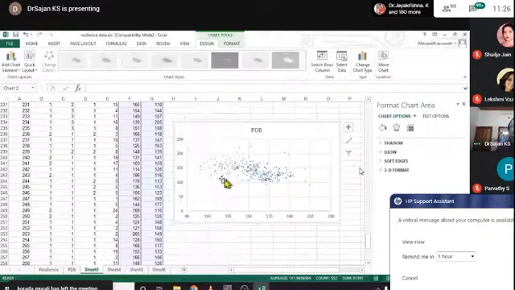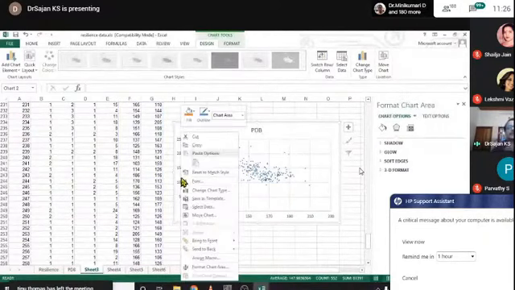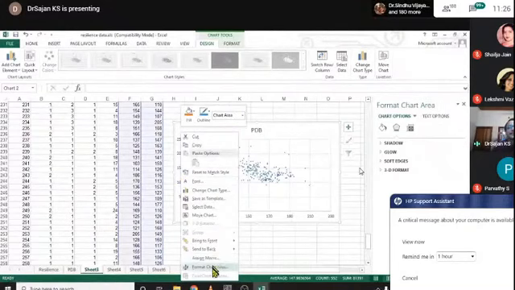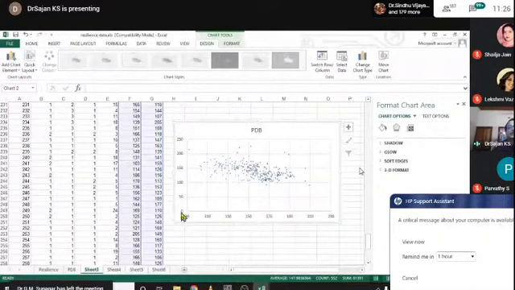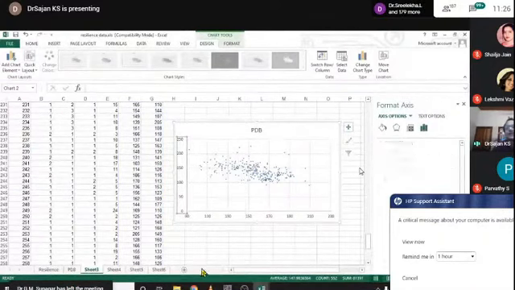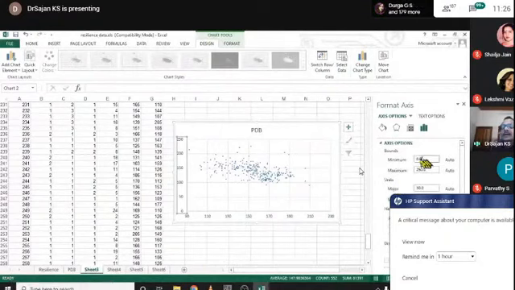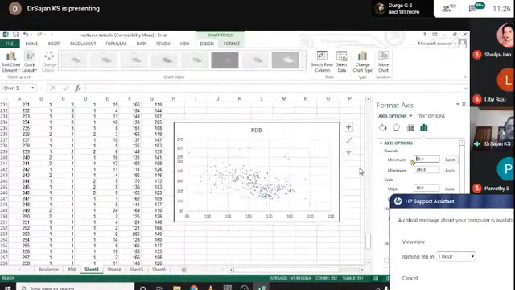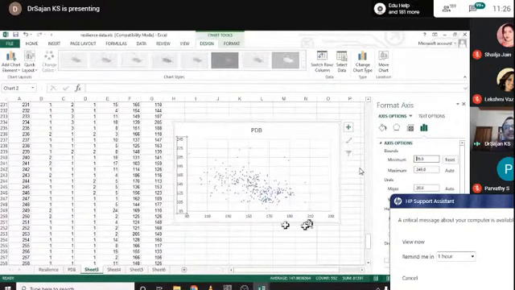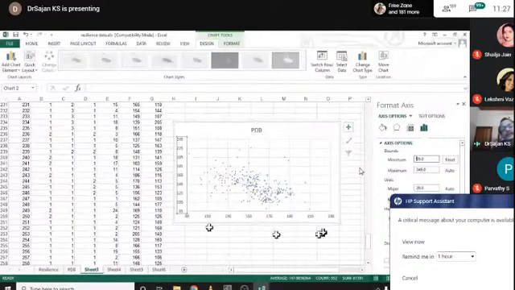If I right click and select format, not chart area, format axis. Yeah, now it is correct, format axis. Now add here 85, just enter. Now it is spread. See, the scatter plot is spread over the area.